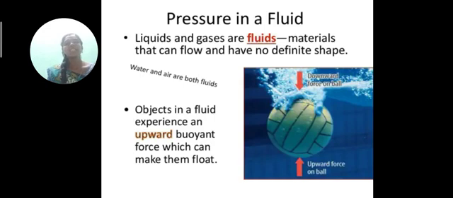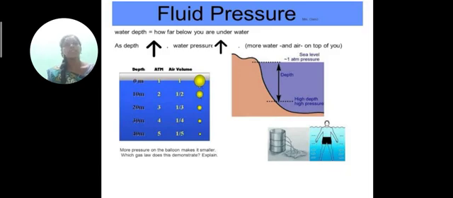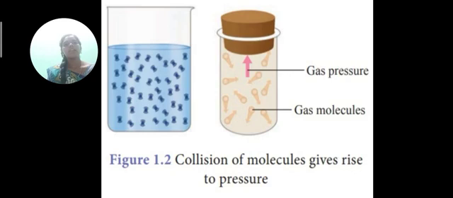Pressure in a fluid. Liquids and gases are fluids, materials that can flow and have no definite shape. Water and air are both fluids. Objects in a fluid experience an upward buoyant force. Fluid pressure: water depth is how far below the surface you are under the water. The collision of molecules gives rise to pressure.